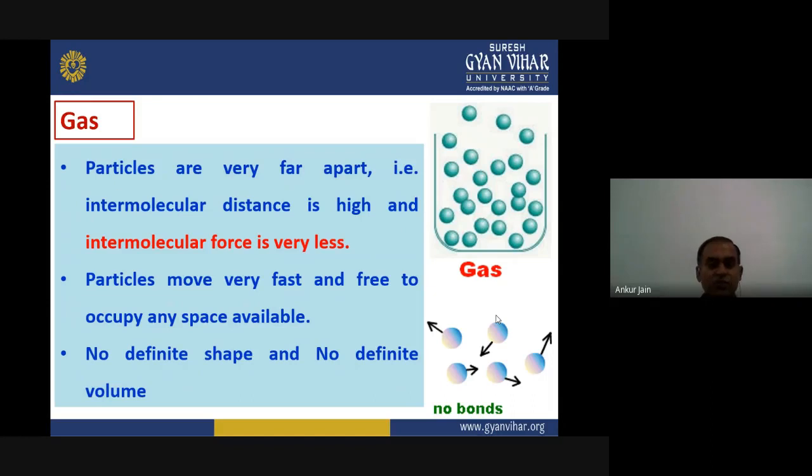If you move a gas from a vessel into a large room, the gas molecules can flow from the vessel to the other corner of the room. That means they can move very fast. According to this, they do not have any definite shape and they do not have any definite volume, right?